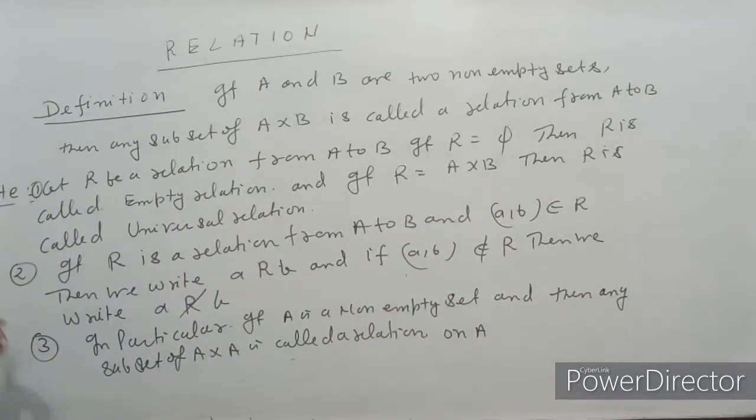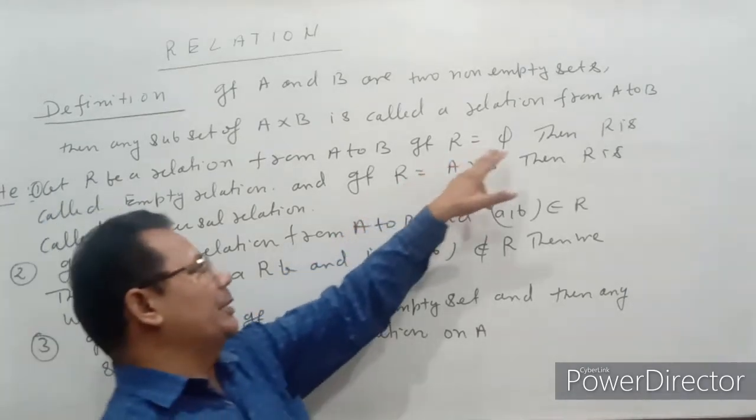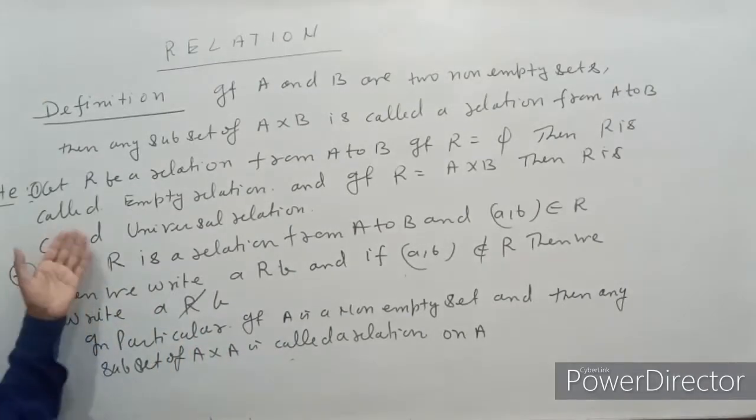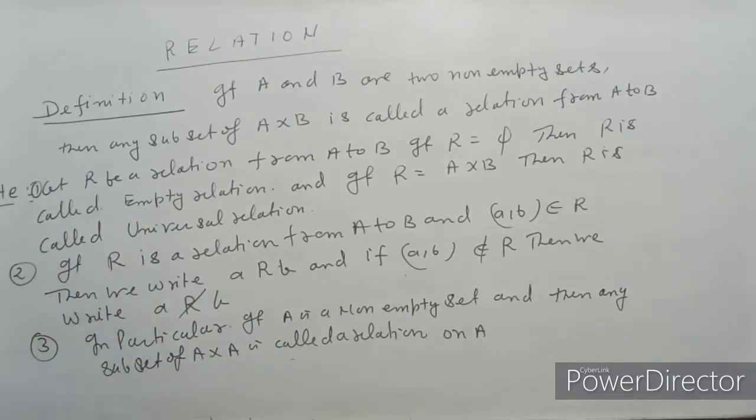If R is equal to empty, then this relation is called the empty relation.